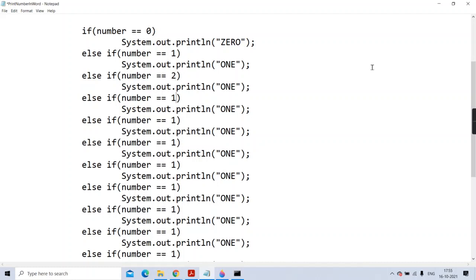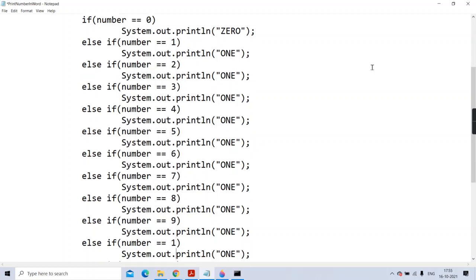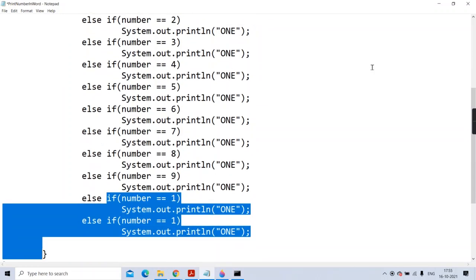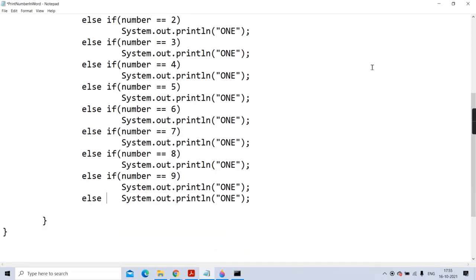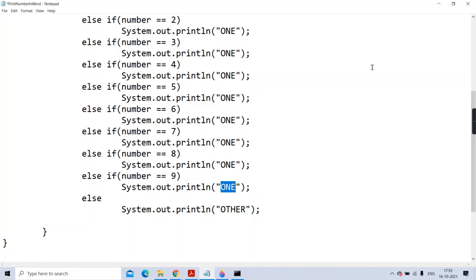First I'll change to 2, then 3, 4, 5, 6, 7, 8, 9, and the last is going to be the else part, where I'll give message as other, because your input is not from 0 to 9.